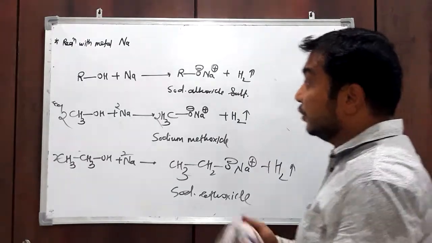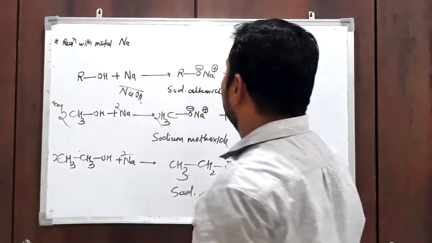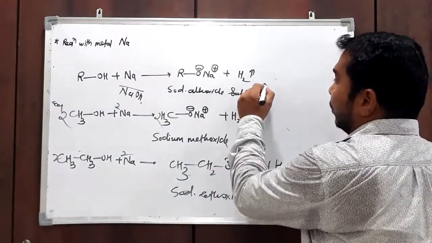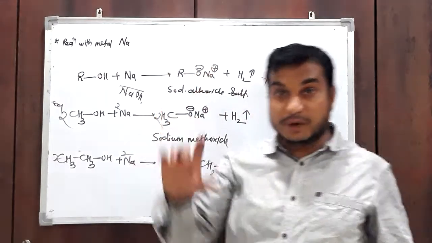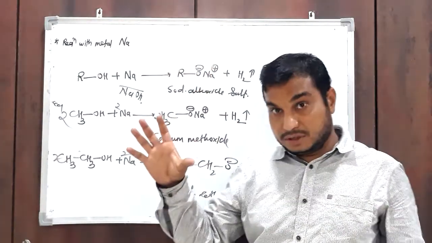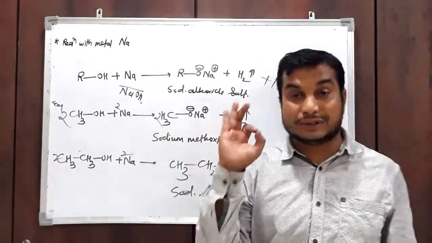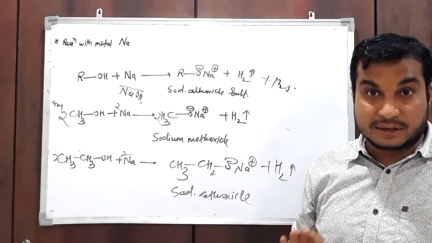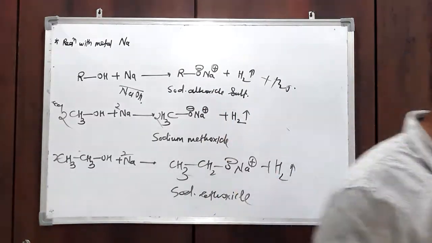And instead of Na, if we use NaOH, the same reaction takes place, giving sodium alkoxide with formation of water. So alcohol reacts with alkali to form salt plus water. That neutralization reaction clearly indicates that alcohol shows slightly acidic character. Alcohol is slightly acidic in nature. So this is one of the reactions.